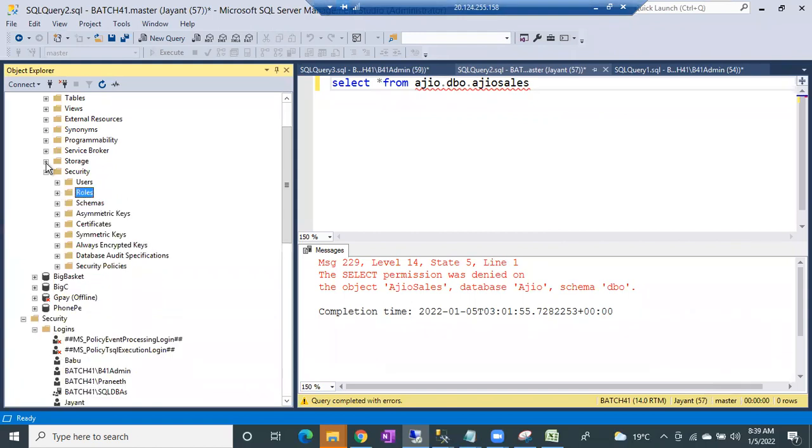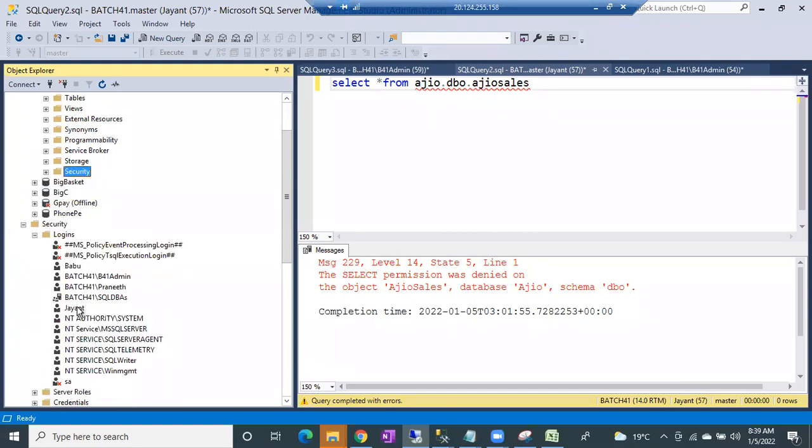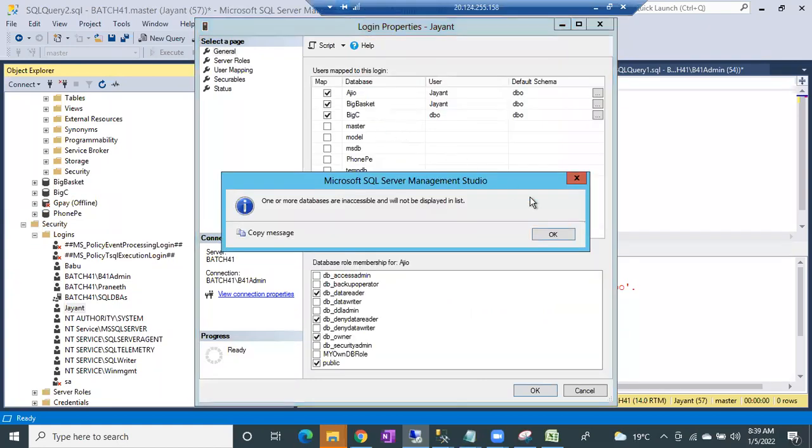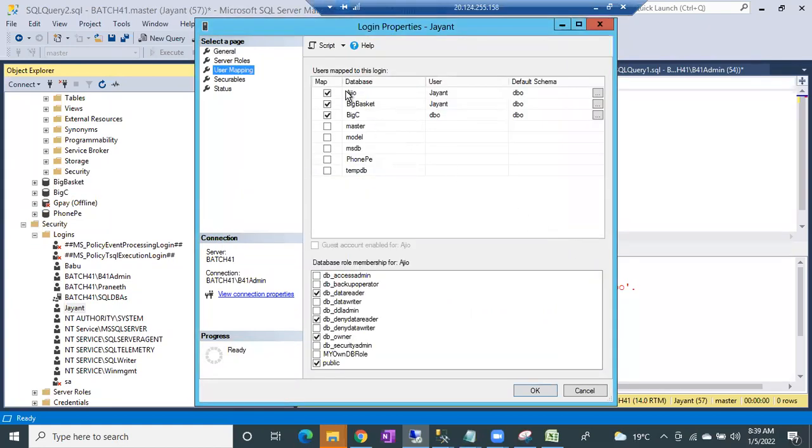Now next time if you want to add Jayanth to this role, you can simply go to the Jayanth login. You can go to the user mappings. You can select that particular database. Listen carefully, guys. Where is my database role? I just now created it, right? Where is that role? What is the database role name? Please answer this question. Very important. My own DB role. Where is that role? I cannot see that role. Just now I created it, right? Why I cannot see this role?